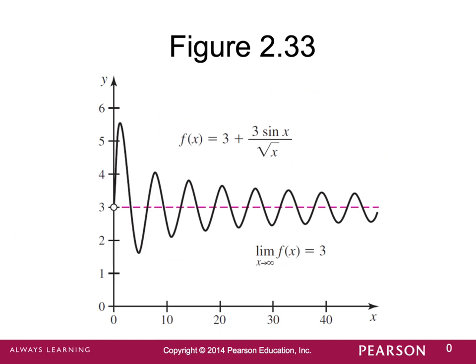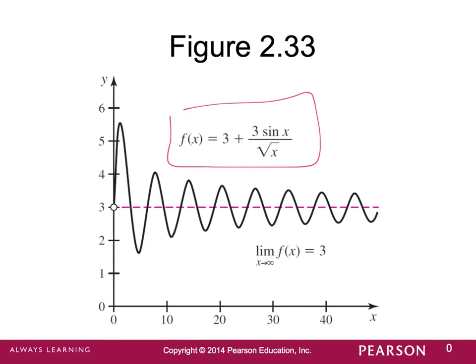Now in algebra we may have the preconceived notion that asymptotes are boundaries that cannot be crossed, and I even alluded to that earlier in the video. However, that is not always the case. We can have an asymptote that is crossed. It can even be crossed an infinite number of times, such as the function f of x equals 3 plus 3 sine x over radical x. This function is oscillating about the horizontal line of y equals 3, but the oscillations, the waves, are dampening and they're getting smaller and smaller as they go.